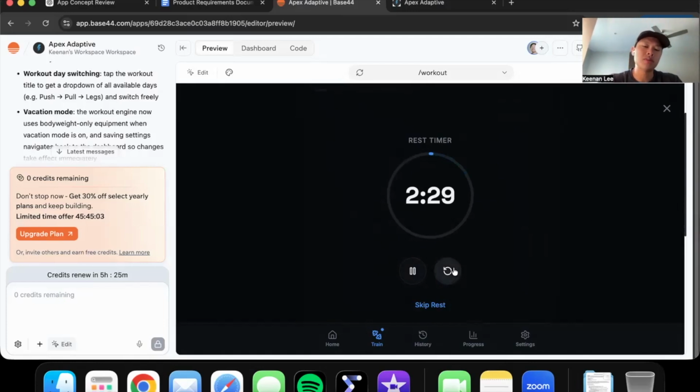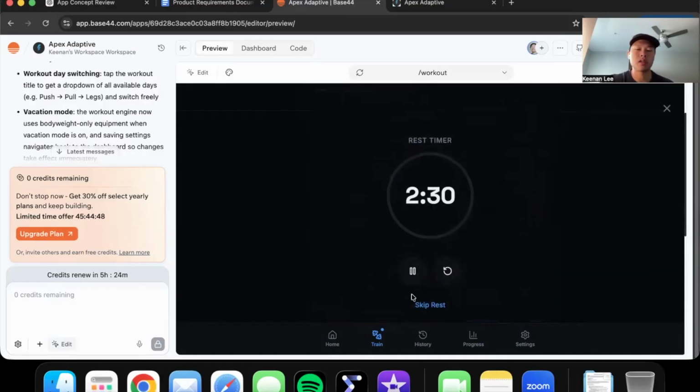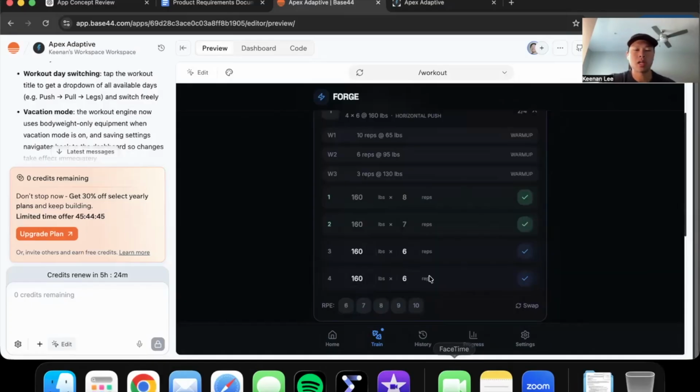I can also reset the timer. I can also pause the timer. And I can also just skip the timer and go on to my next set. Okay, so my next set is, let's say I do 5 reps instead of 8. That's quite a big jump. Let's say I do 7 reps. Check it, timer. Okay, let's say that timer is up.